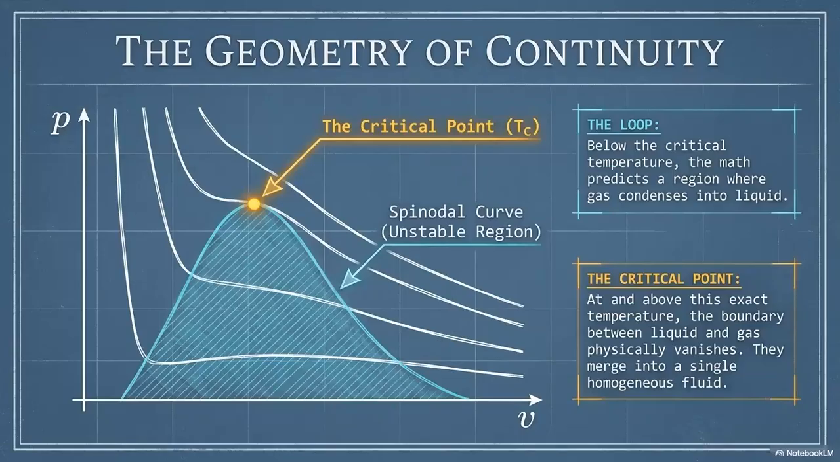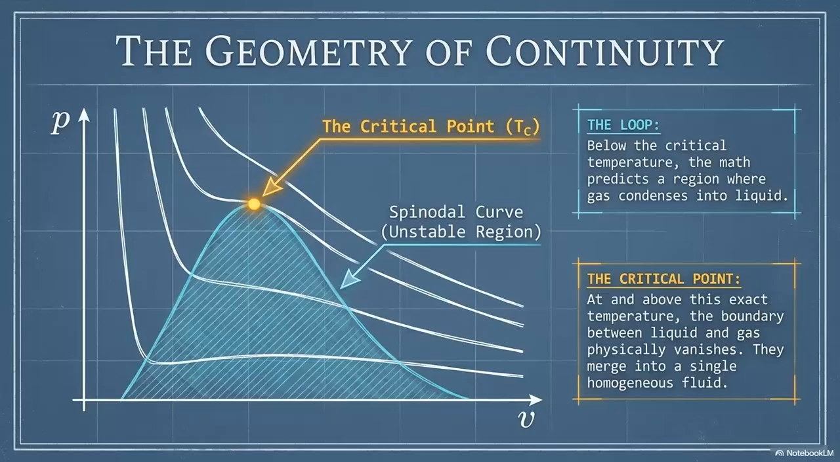Welcome to the geometry of continuity, a visual representation of how thermodynamics maps the transition between states of matter on a pressure, volume, P-V, diagram. This graph highlights two fundamental features predicted by van der Waals mathematics. First, look at the loop within the shaded spinodal curve, an unstable region where, below the critical temperature, the math predicts the exact zone where gas condenses into liquid.